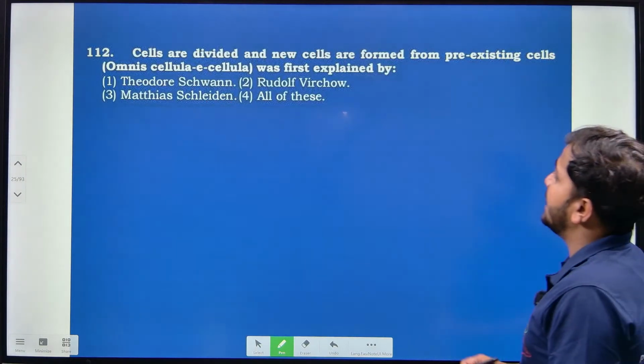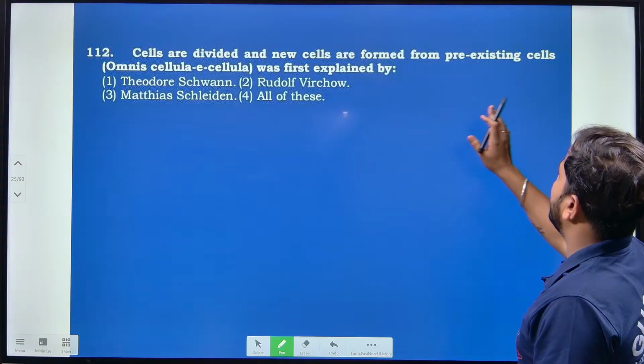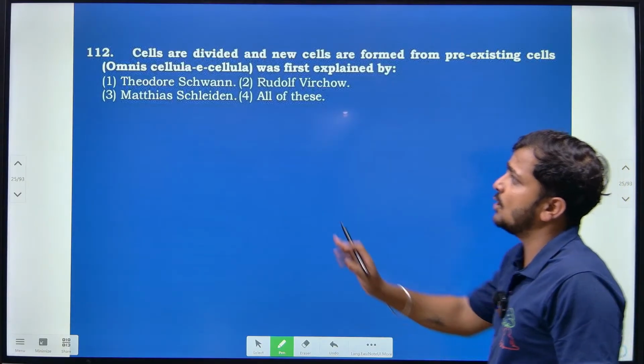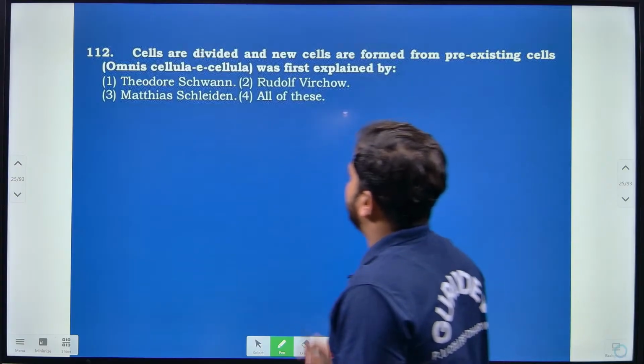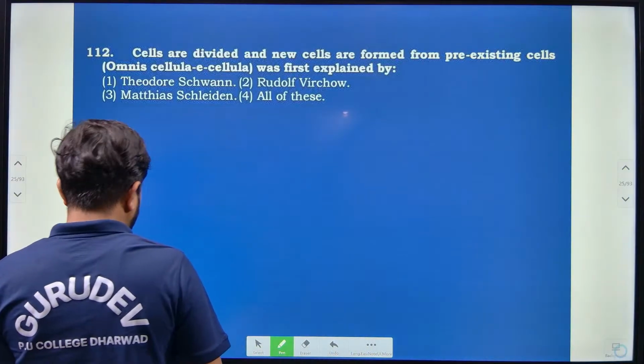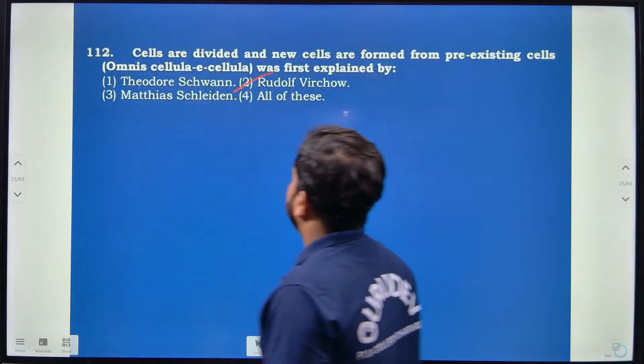Then cells are divided and new cells are formed from what? Pre-existing cells. Omnis cellulae e cellula was first explained by whom? Particularly Rudolf Virchow, right? That is nothing but Rudolf Virchow.